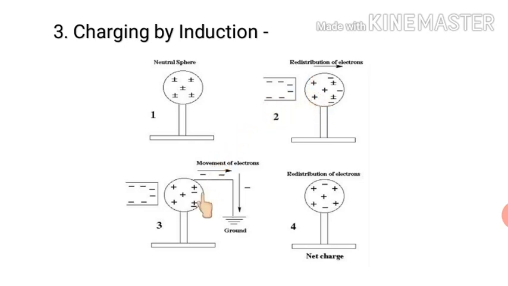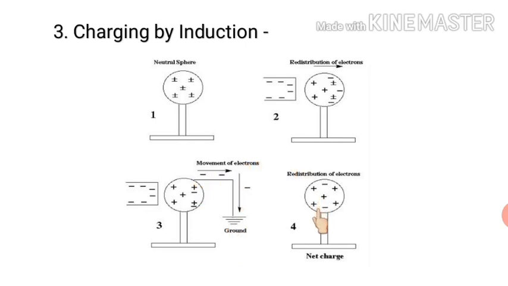Now in the third picture, as this side is negative, we are connecting this side with the earth with the help of, suppose, a metallic wire. So what will happen? The negative charges over here will go into the ground. All the unpaired electrons will go into the ground. Meanwhile, we are keeping this negatively charged body as it is. We are not changing its position. Okay, so all the unpaired electrons are in the ground.